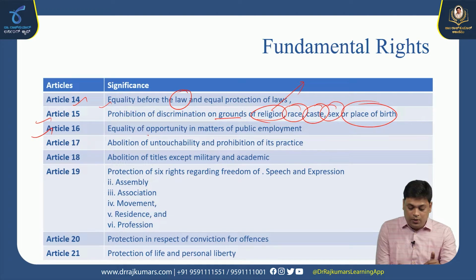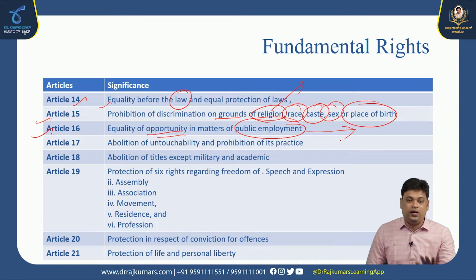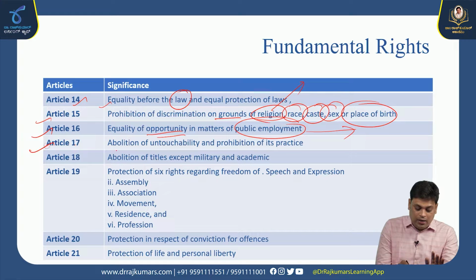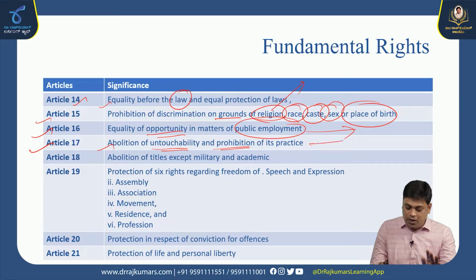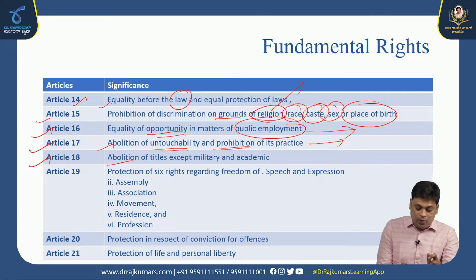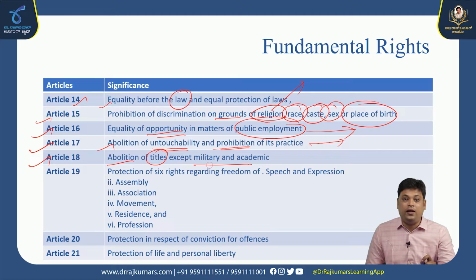Article 16, equal opportunity in matters of public employment. Okay, it carries employment opportunity. So every citizen in India is supposed to get guaranteed public employment under Article 16, that is equality. Okay, Article 17, abolition of untouchability and prohibition of its practice. This is a major theme initiated by Mahatma Gandhi, because Gandhiji was against untouchability. So as per his ideology, the fundamental rights carry the abolition of untouchability also. Article 18, abolition of titles except military and academic.